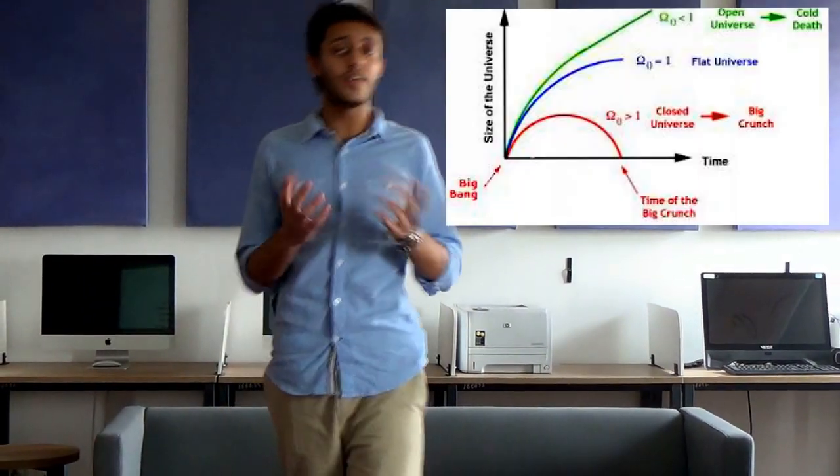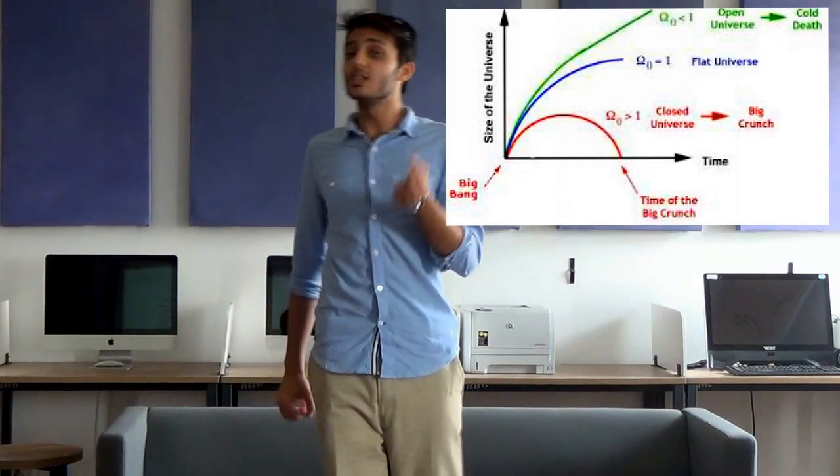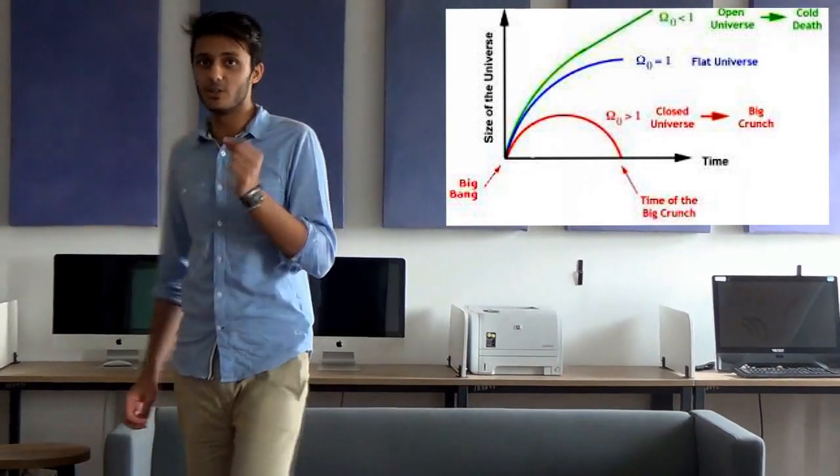The problem arises when you calculate the combined mass of all the observable mass in the universe and see that it is much less than the critical density. According to these observations, the universe in fact should be contracting. This is where dark energy and dark matter come into play.